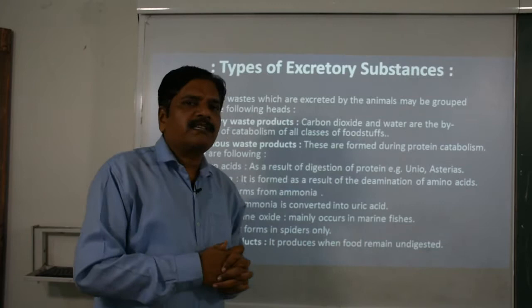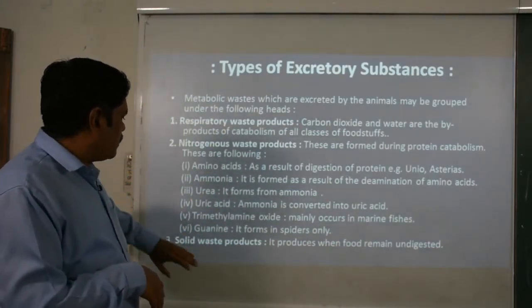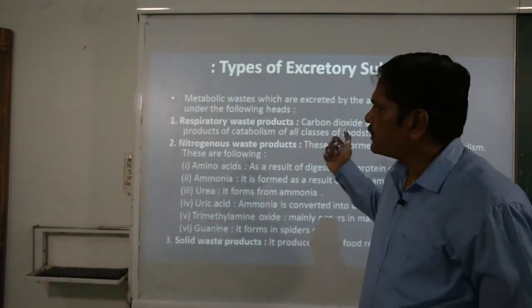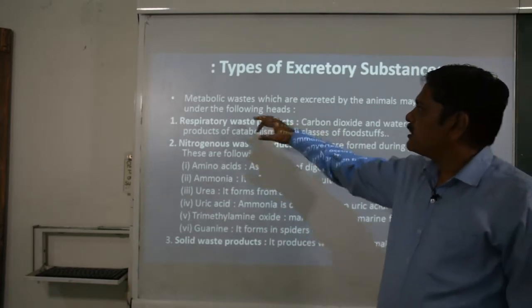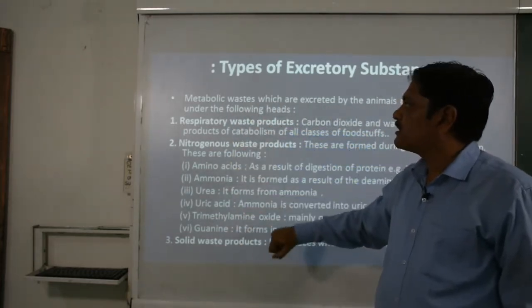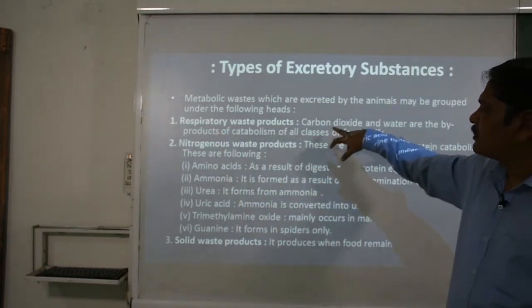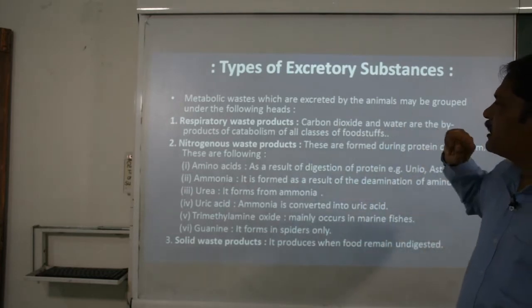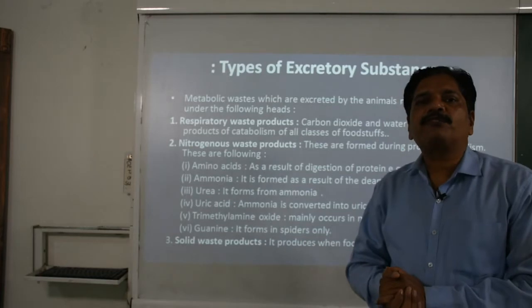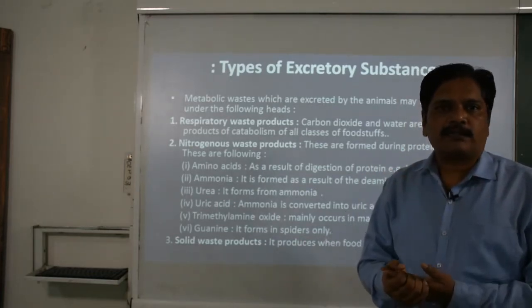But along with this nitrogenous waste material, respiratory waste products and solid waste products are also there. So with the help of this slide we can learn that the metabolic wastes which are excreted can basically be grouped into three categories. One is the respiratory waste products, and a good example is carbon dioxide, and second is water.